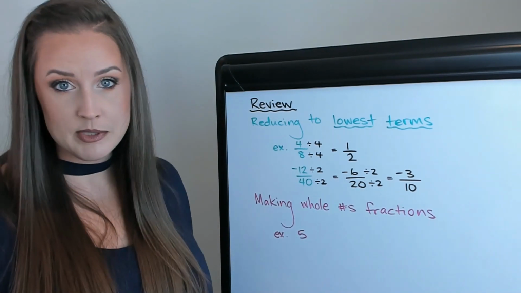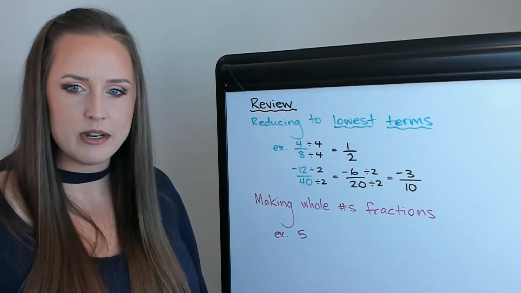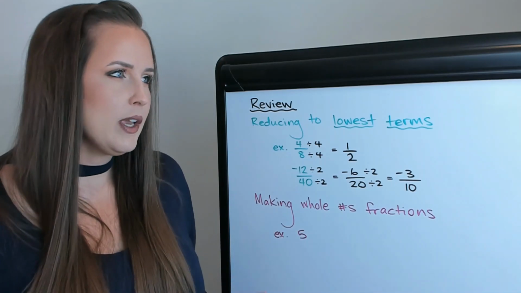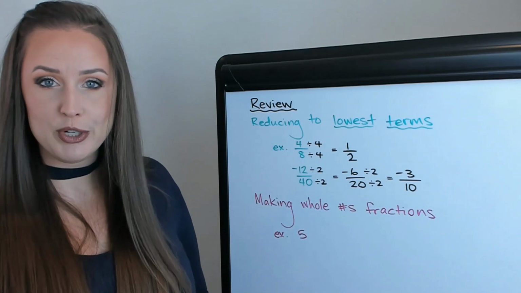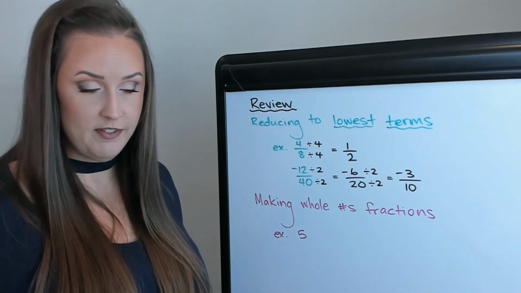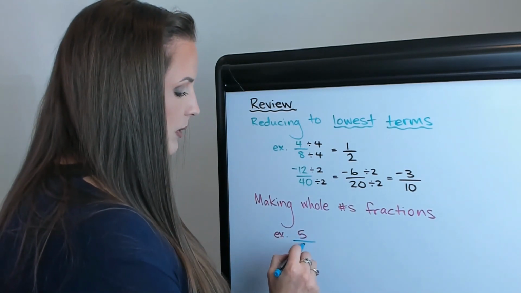Now there are a lot of times when you're dealing with fractions, but you're thrown a random whole number. And you kind of are thinking, well, where's a numerator and a denominator on that? So this is actually pretty straightforward. To make any whole number into a fraction, all you do is put it over 1.